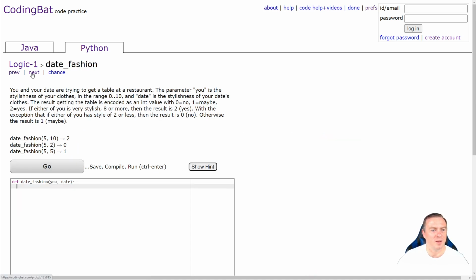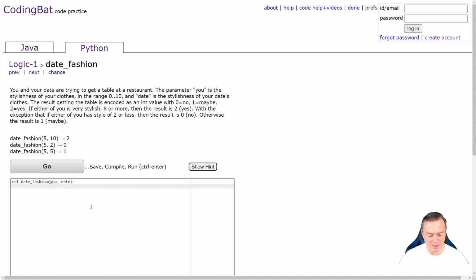Cool. Next one, date fashion. You and your date are trying to get a table at a restaurant. The parameter you is the stylishness of your clothes in the range from 0 to 10, and date is the stylishness of your date's clothes. The result of getting the table is encoded in an int value: 0 is equal to no, 1 is equal to maybe, and 2 is equal to yes. If either of you is very stylish, 8 or more, then the result is 2, with the exception that if either of you has a style of 2 or less, then the result is no. Otherwise, the result is maybe.